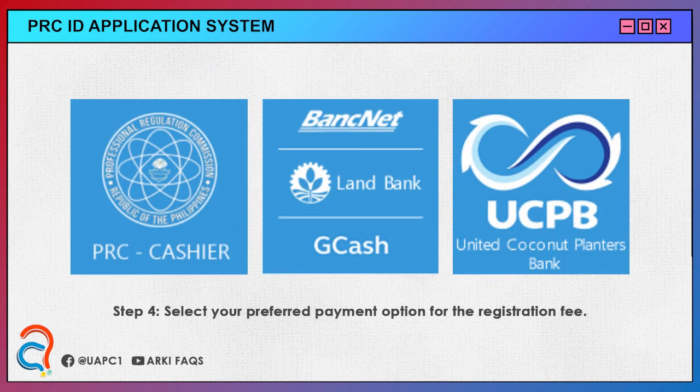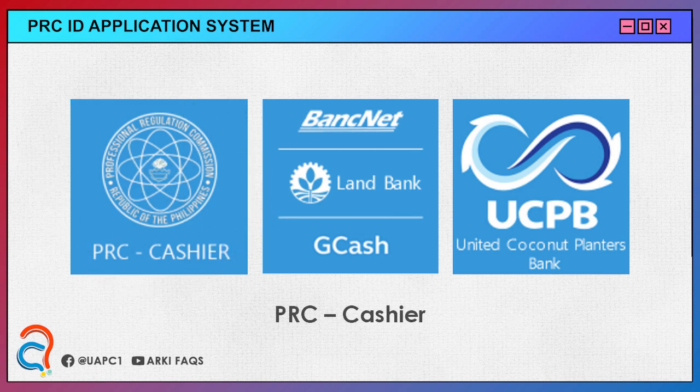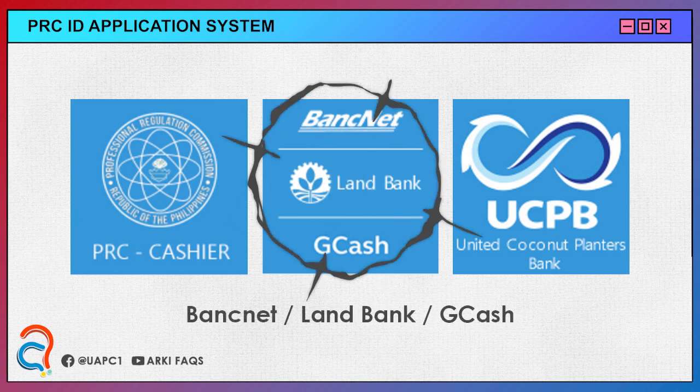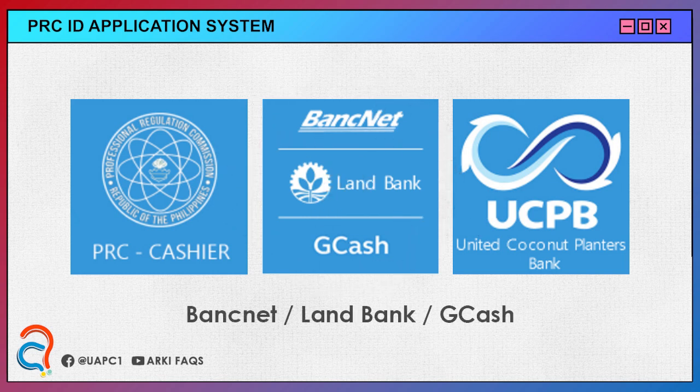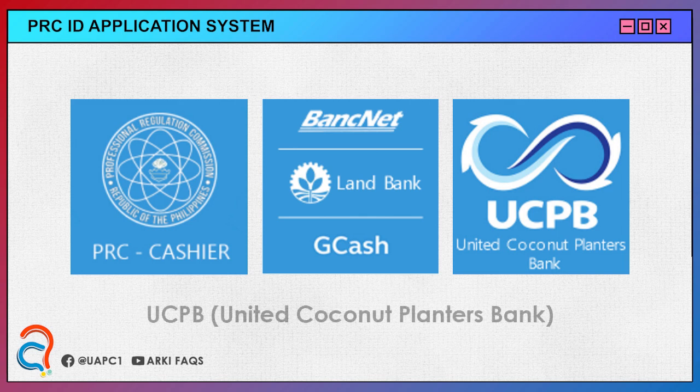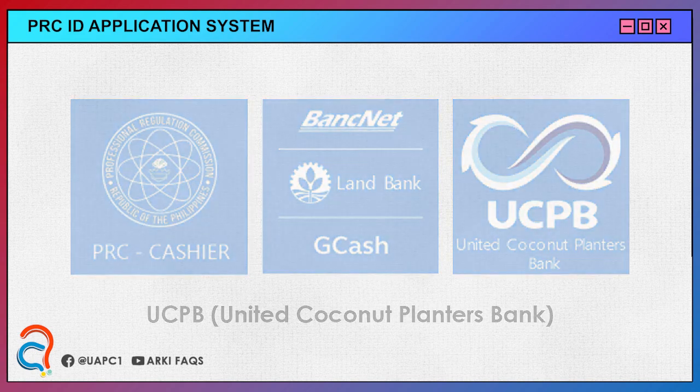Step 4. Select your preferred payment option for the registration fee. You have 3 payment options to choose from. First is through the PRC cashier. Take note of the full amount that you will have to pay on your PRC registration appointment date and click Submit. Second is BankNet, Land Bank, or GCash. Just have your card or account details ready and follow the ensuing instructions so you can finalize your online payment. Last is UCPB. Select this payment option and retrieve the reference number. Bring this reference number to a teller of the UCPB branch and pay your fee there.